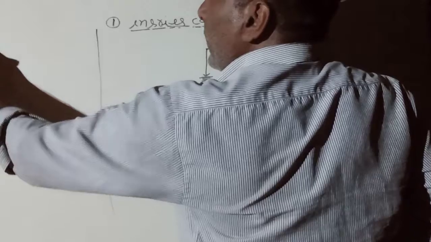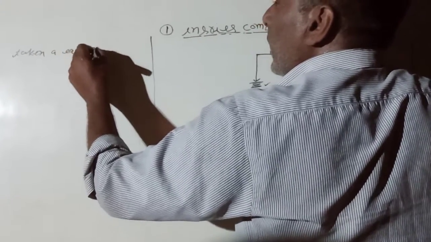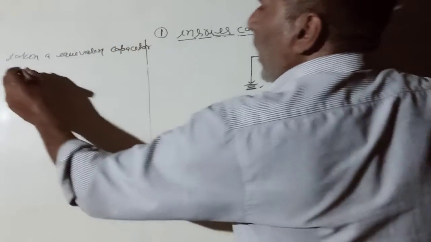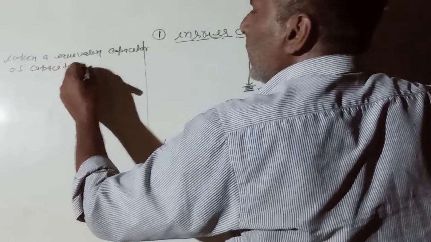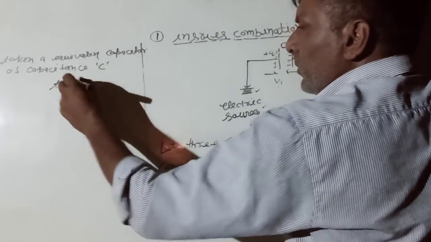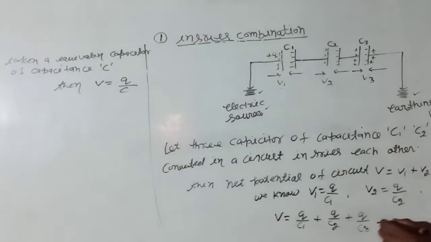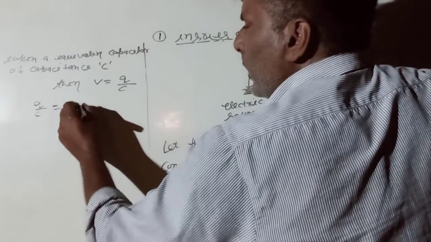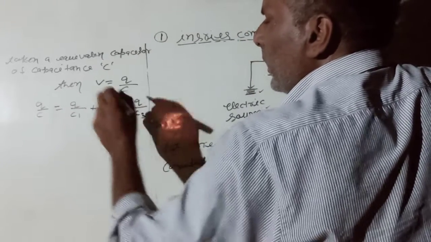Take an equivalent capacitor of capacitance C. Then V is equal to Q by C. Putting the value of V in equation 2, we get a new equation: Q by C is equal to Q by C1 plus Q by C2 plus Q by C3.